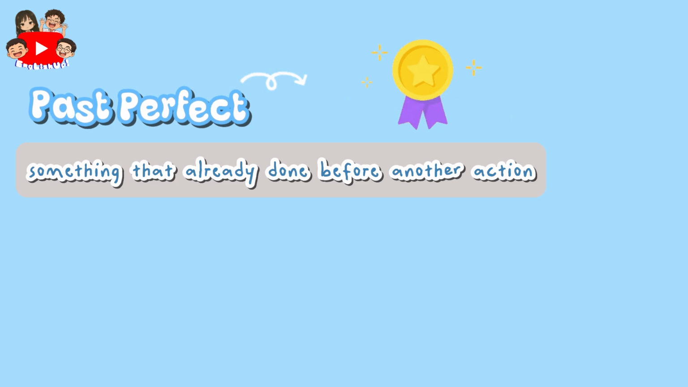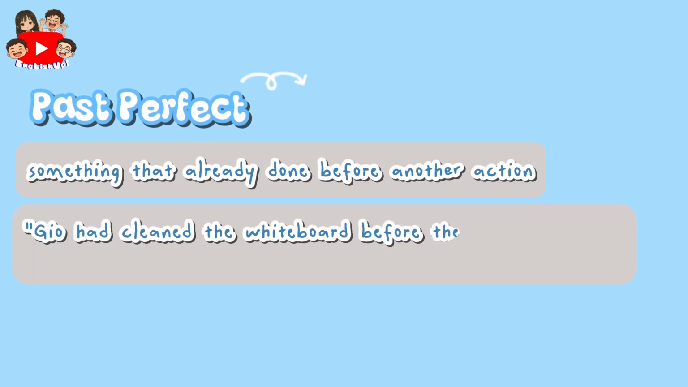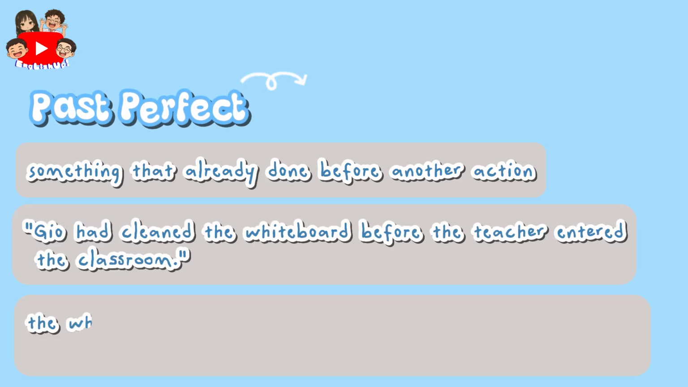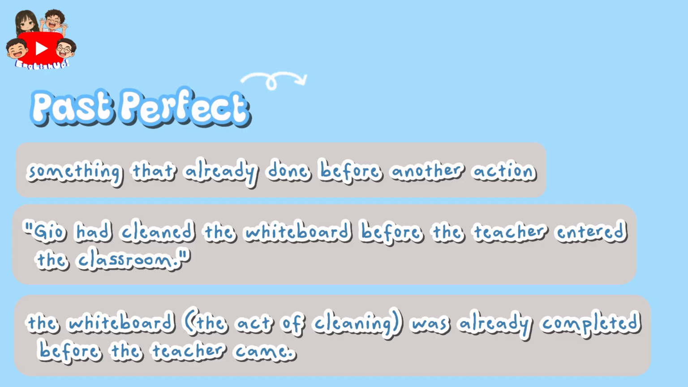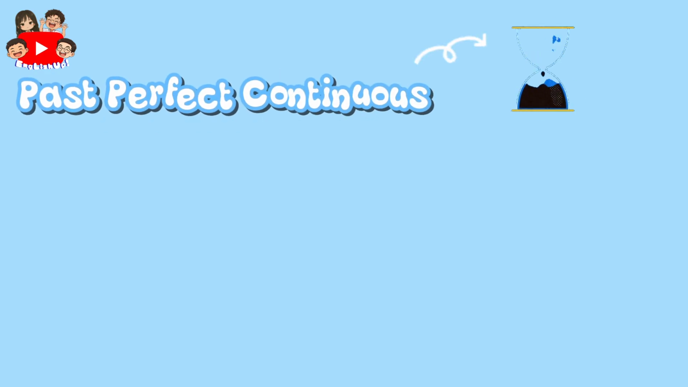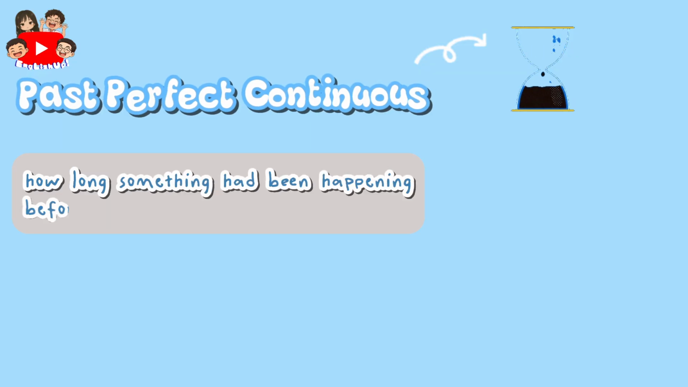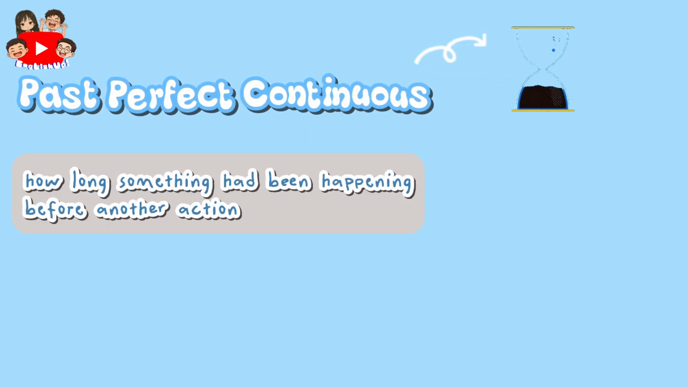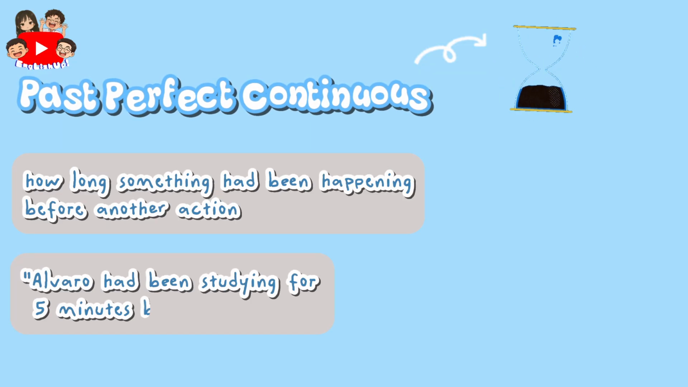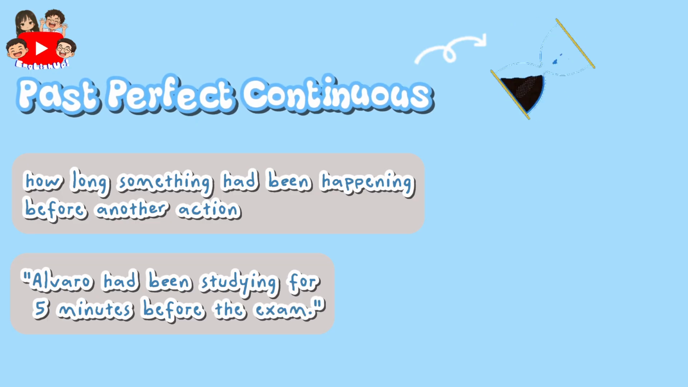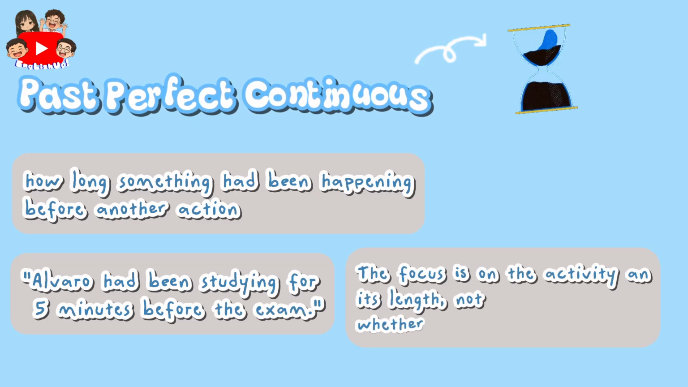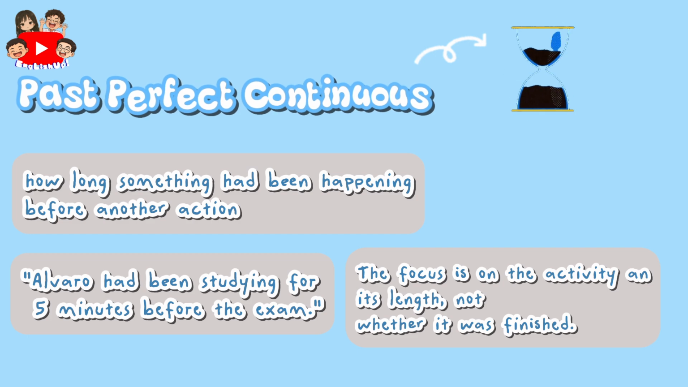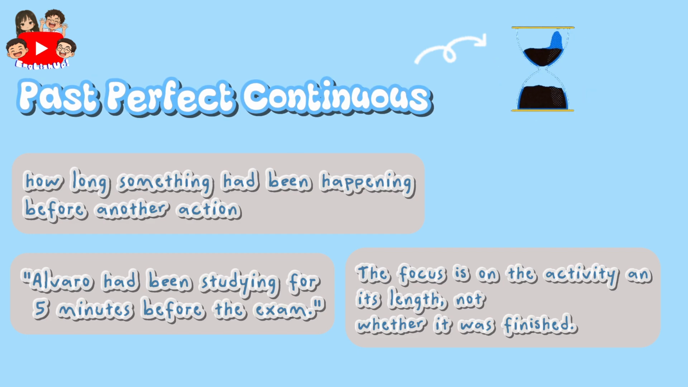The past perfect shows the result. Something was already done before another action. For example, Gio had cleaned the whiteboard before the teacher entered the classroom. The whiteboard, or the act of cleaning, was already complete before the teacher came. Meanwhile, the past perfect continuous shows the process or how long something had been happening before another action. For example, Alvaro had been studying for 5 minutes before the exam. The focus is on the activity and its length, not whether it was finished.